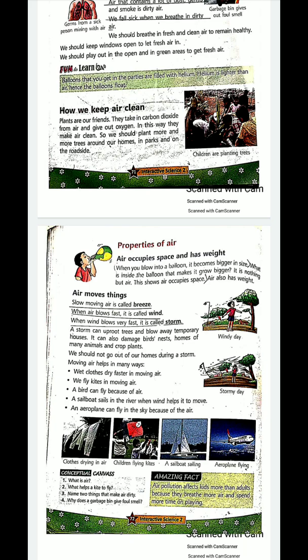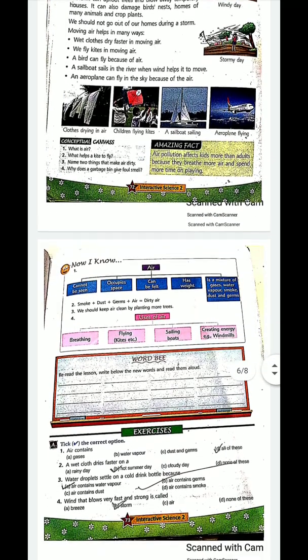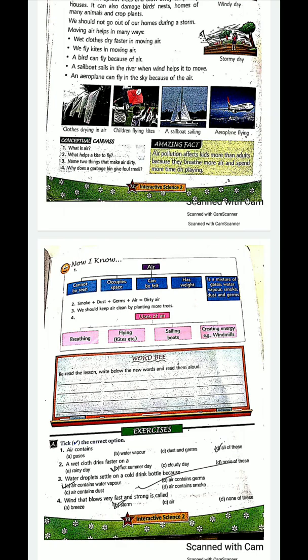During, D-U-R-I-N-G, during. Then sailboat, S-A-I-L-B-O-A-T, sailboat. Aeroplane, A-E-R-O-P-L-A-N-E, aeroplane. Then you have pollution, P-O-L-L-U-T-I-O-N, pollution. Now like this, some words you can use from your own. If you feel some words are difficult, 24 difficult words. On this page 73, word B is there. You have to write here in the book, not in the copy.